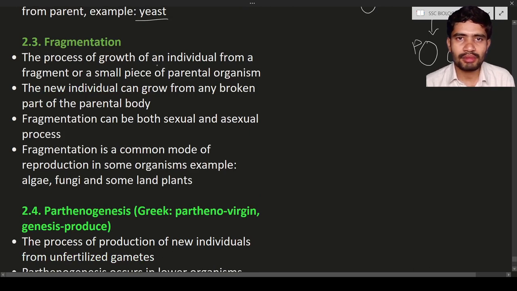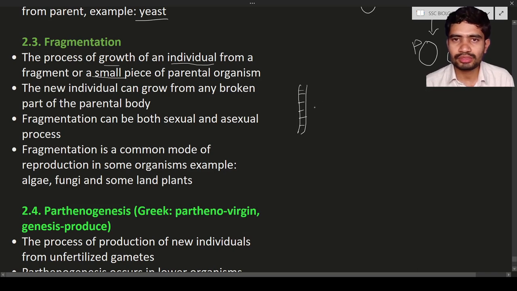Fragment is nothing but a small piece, a broken part. So here, the process of growth of an individual, or the new progeny, from the fragment or a small piece of the parental organism is known as fragmentation. Let us consider this is an organism. This is known as Spirogyra.